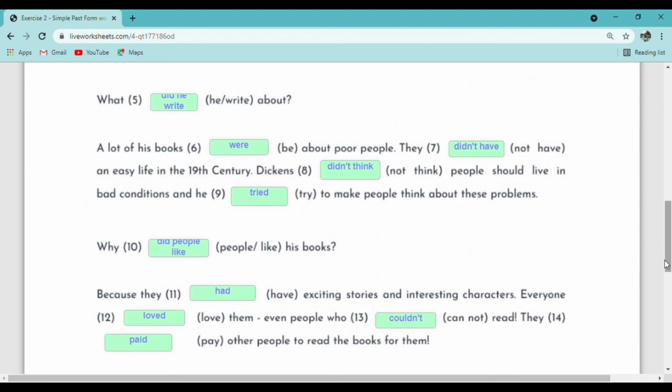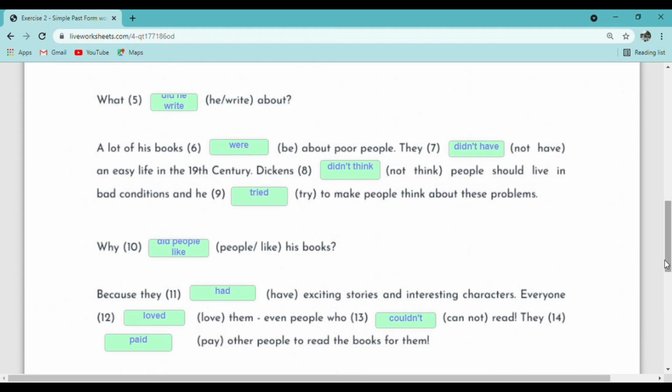Because they, okay, number 11, for past tense, have is had. Okay, so the answer is because they had exciting stories and interesting characters. Okay, so everyone in the bracket love. So love, past tense for love is loved. Okay, you need to put D at the end.